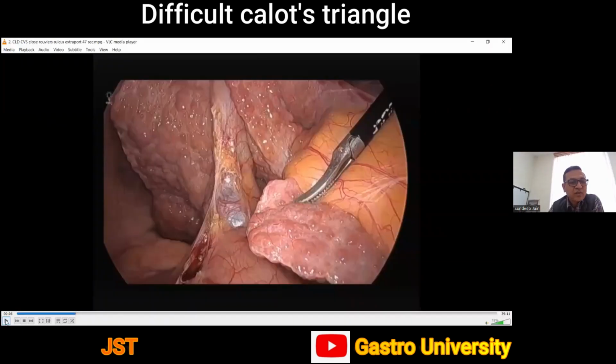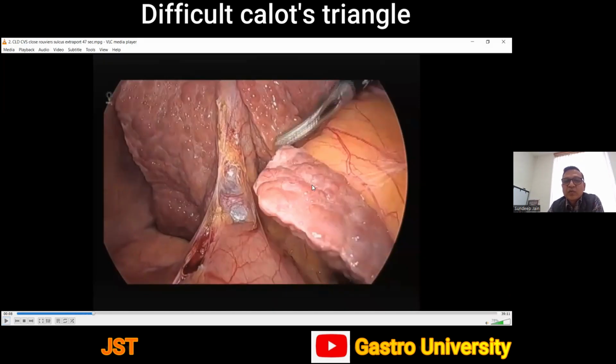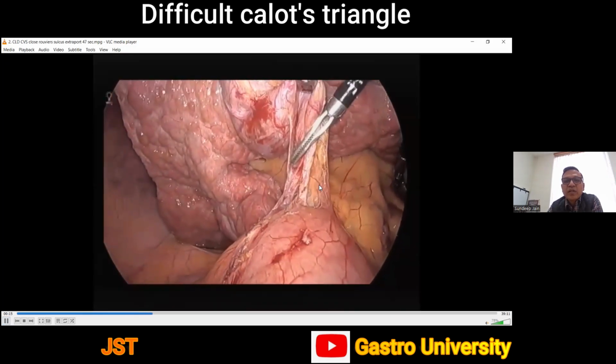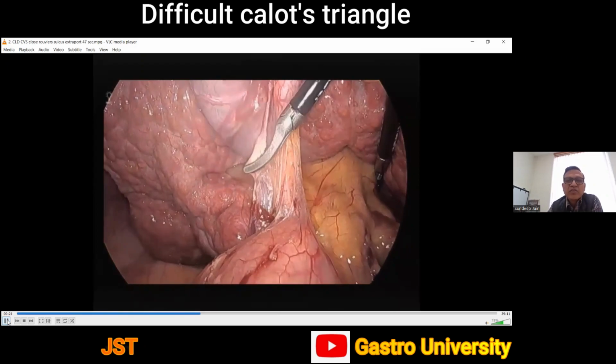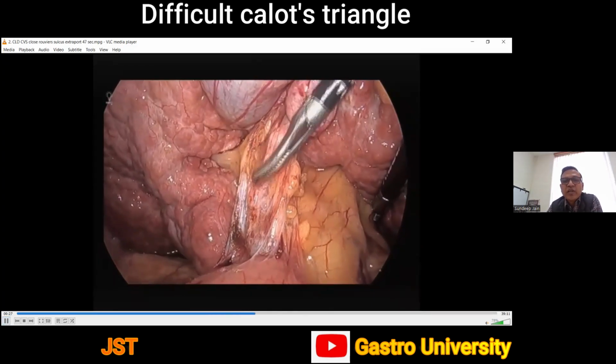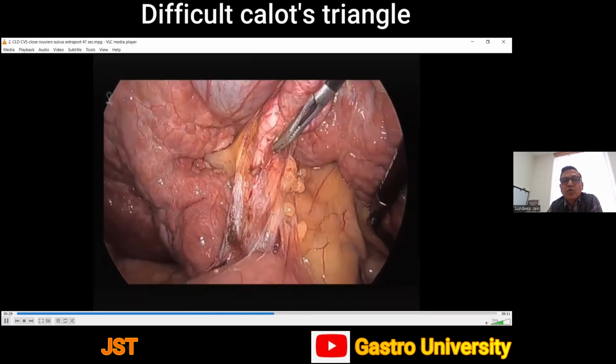So, yes, sir, okay. So here you can see the hanging part of the liver obscuring the area of dissection. So here you need a fifth port to retract this lobe. You see this instrument is put to retract the segment 3 part. And here, what I was mentioning, in situations the Rouviere's sulcus gets very close to the gallbladder fossa, and in cirrhotics it is very common. So we have to be very, very careful while doing dissection in these patients. So here it is even more important to stay almost on the gallbladder.